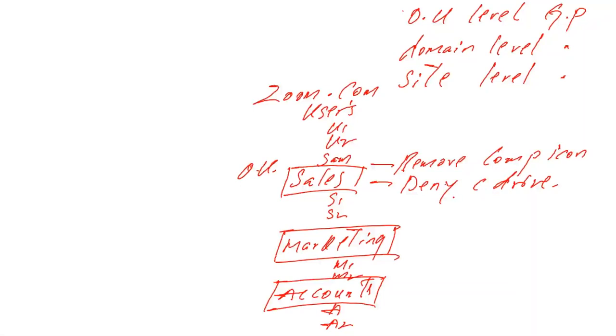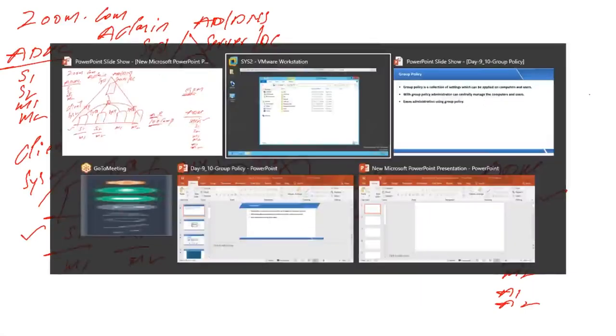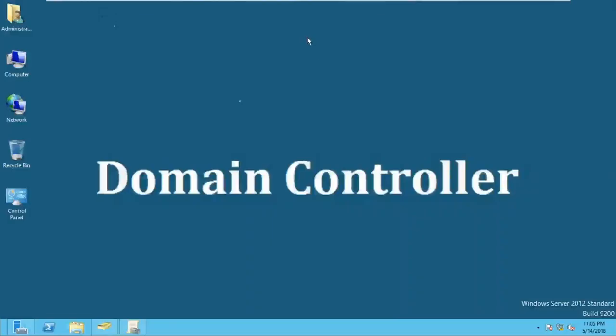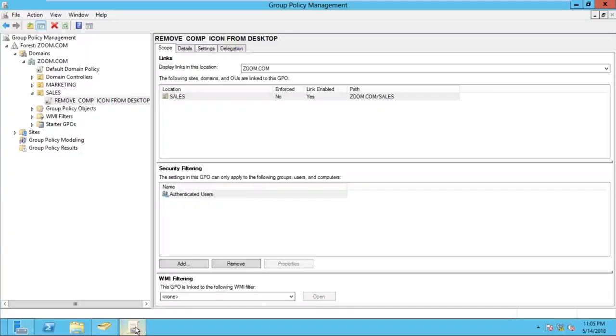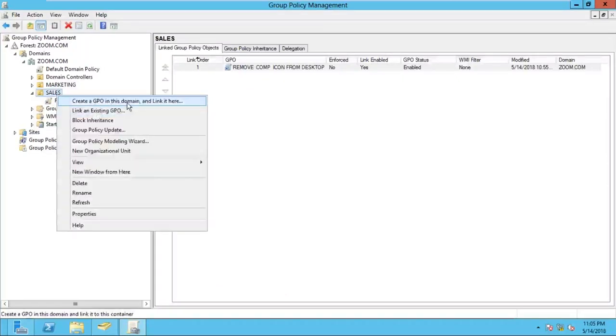So who has the right to apply these policies? The administrator, sitting at the server. So we log in as admin, and on the server we open the group policy management console to apply it. Write down: on the System1 server, log in as administrator. Open the group policy management console. First you have to decide where you want to apply this policy. I want to apply this policy for sales users, so right click on the sales OU and click on create a GPO in this domain.